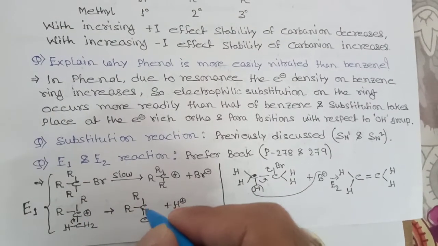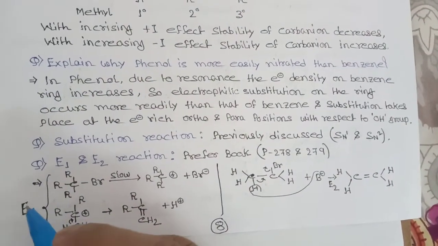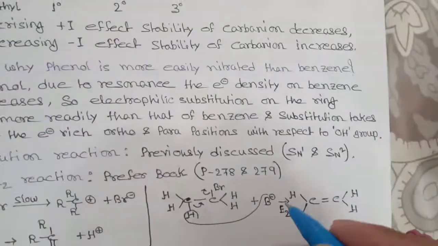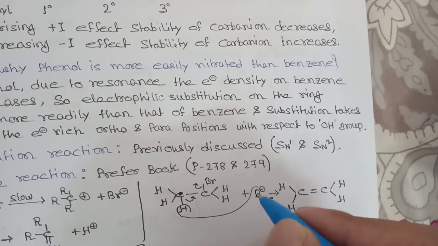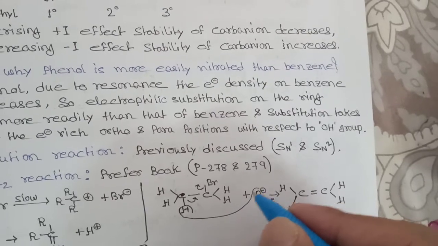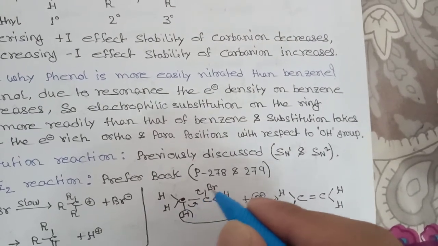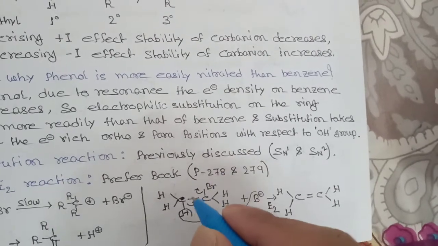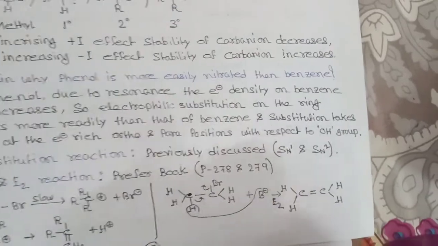So there will be formation of a double bond with CH2. This is E1. So in E1 there are two steps, and in E2 there is only one step. In the one step, the base, meaning the nucleophile, will come and take this H plus, so this bond will go to make a double bond here, and this Br will leave, so there will be formation of a double bond here only, and HBr will be removed.